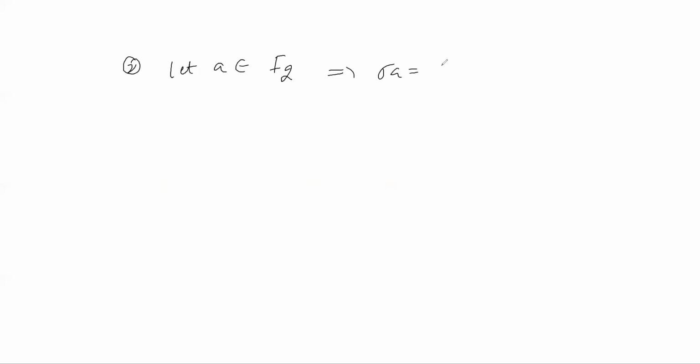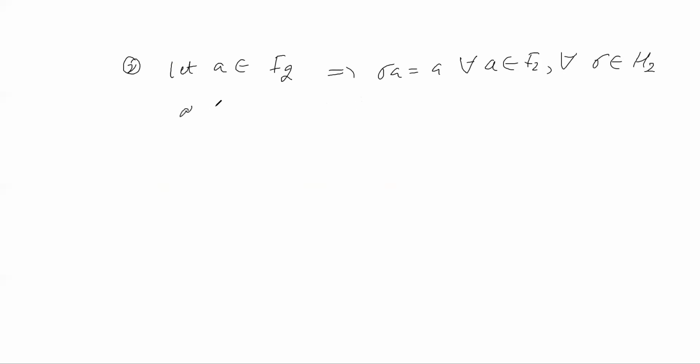Sigma a is a for all a belonging to F2, for all sigma belonging to H2. Okay.